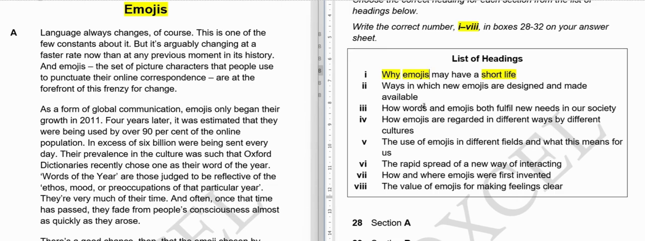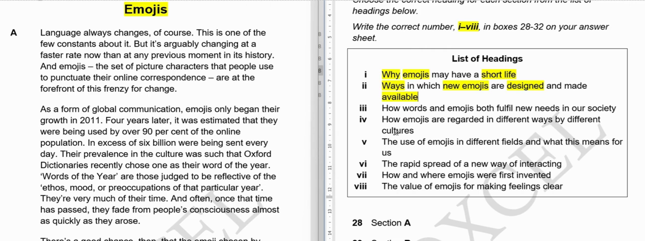Second, ways in which new emojis are designed and made available. So in whatever paragraph there is a mention of ways in which new emojis are designed and made available to the public, like what is the thought process behind the designing of emojis, how and why they are designed, something like that, about the methods or the thought process, we will say that paragraph's answer is number 2.